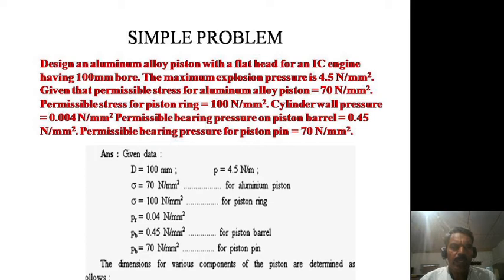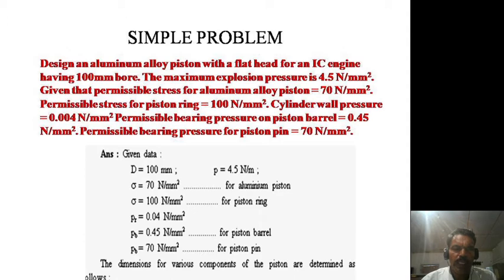So here I have taken D is equal to 100 mm, P is equal to 4.5 Newton per mm square, and sigma is equal to 70 Newton per mm square for the aluminum piston, and sigma is equal to 100 Newton per mm square for the piston ring. So here there are two sigmas. For the aluminum piston it is 70 Newton per mm square, and for the piston ring there is a separate value, 100 Newton per mm square. So don't confuse them.